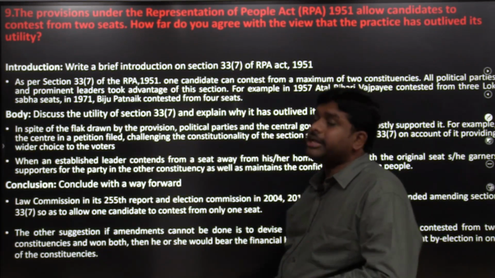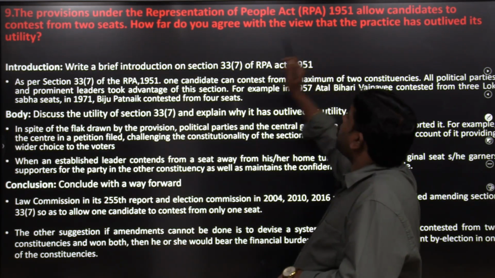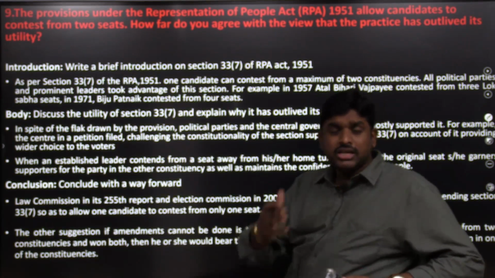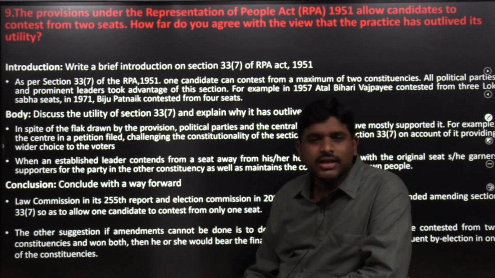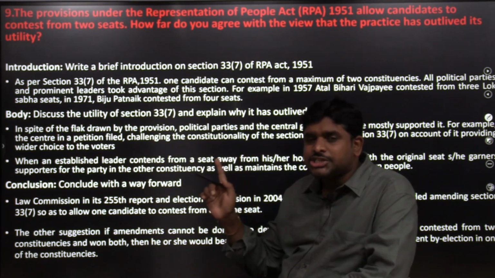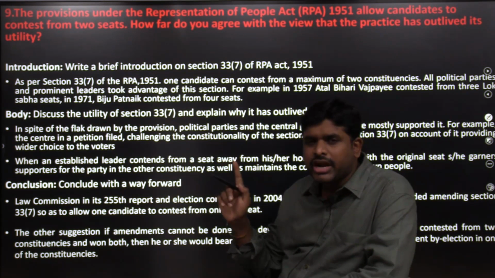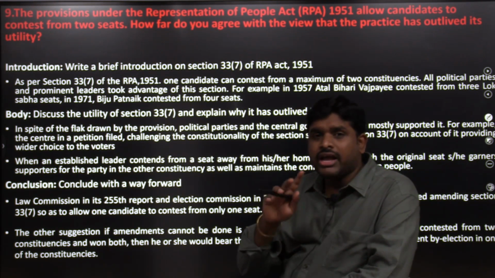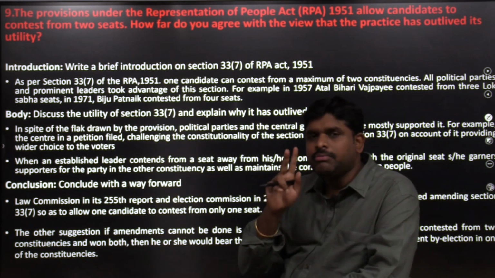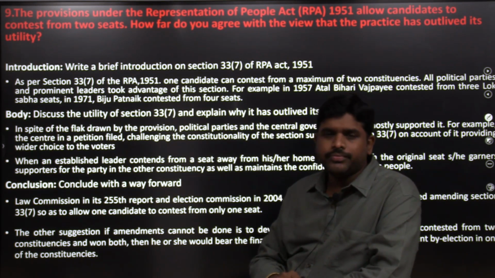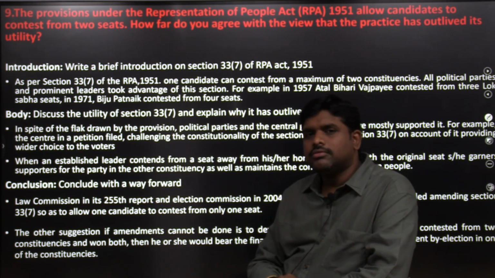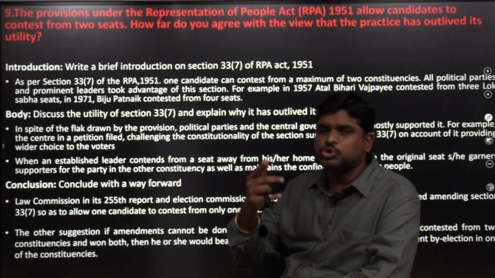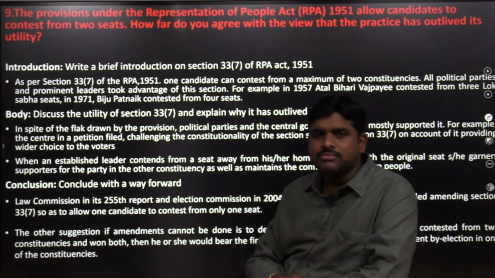The provision under the Representation of the People Act 1951 allows a candidate to contest from 2 seats. This is something which is there in the news, and was there in Prelims 2021 also. According to Section 33 of the Representation of the People Act 1951, one candidate can contest from 2 or more parliamentary seats. But what happened is, it has been misused a number of times.